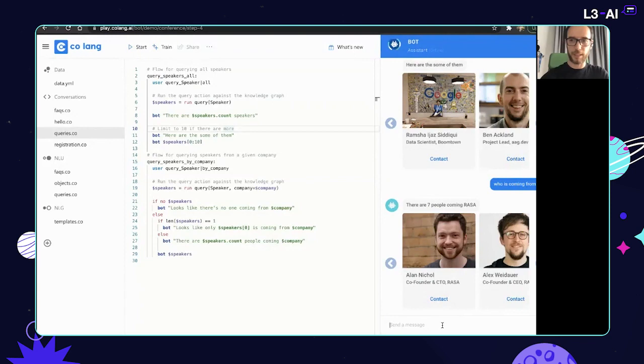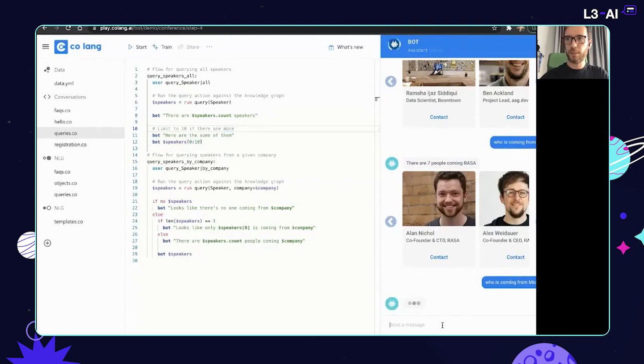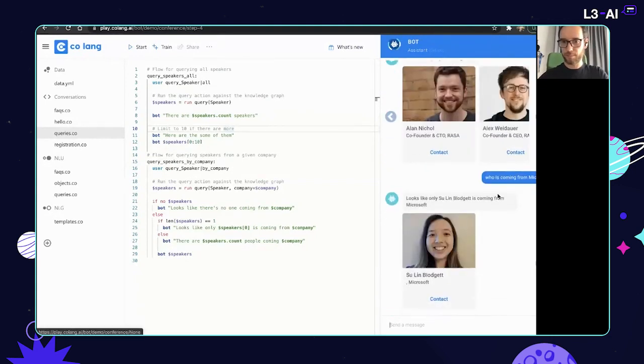And I could continue to ask, okay, who is coming from Microsoft? And it would tell me, well, looks like only Su Lin is coming. So here you see we have different logic for when there's only one speaker. This is the path that was taken for the last example. And when you have multiple speakers, then you can just tell us the number of people.